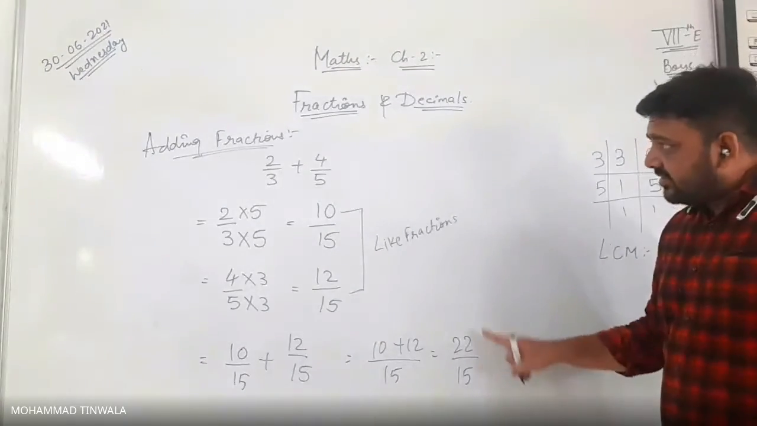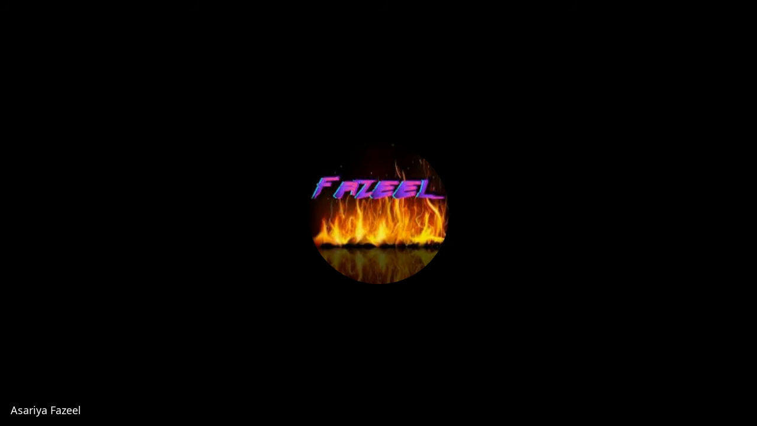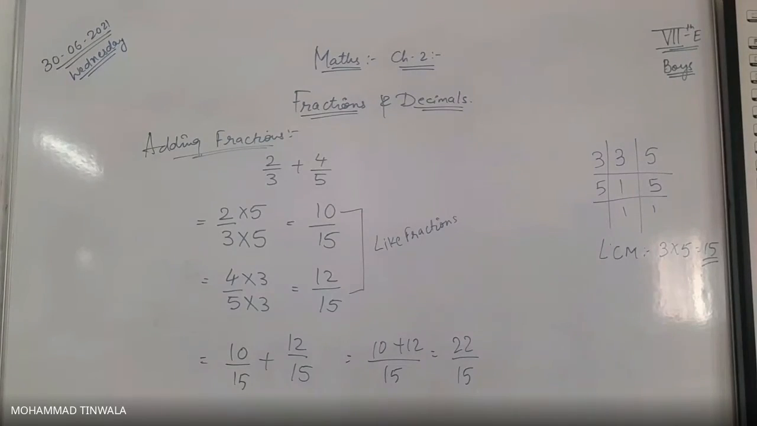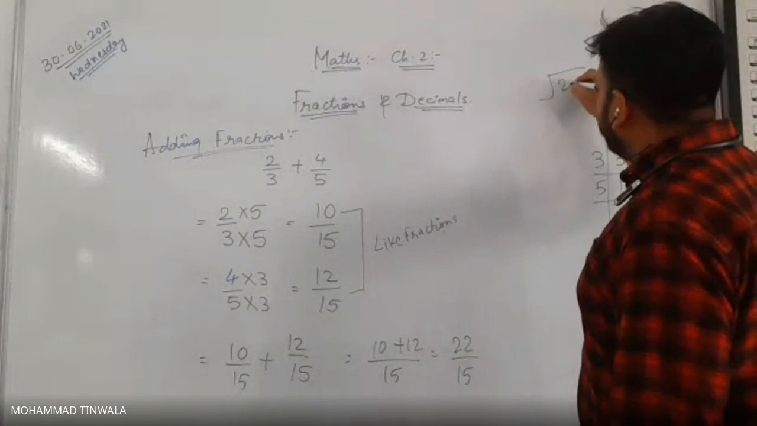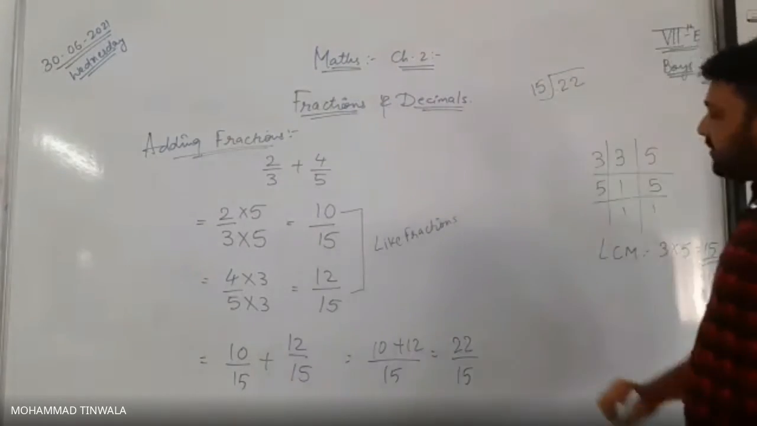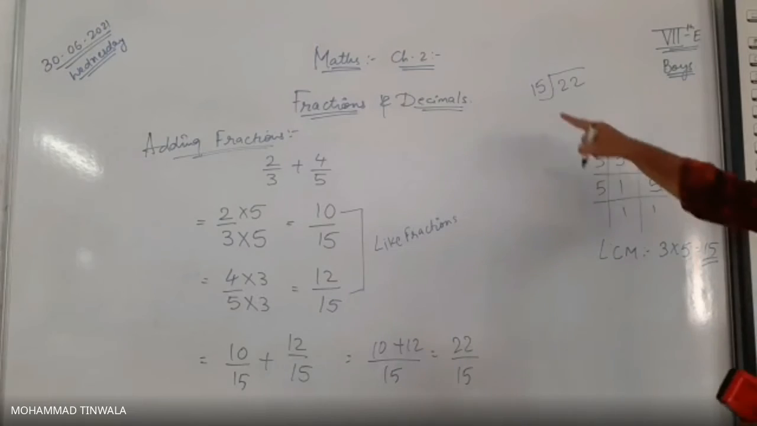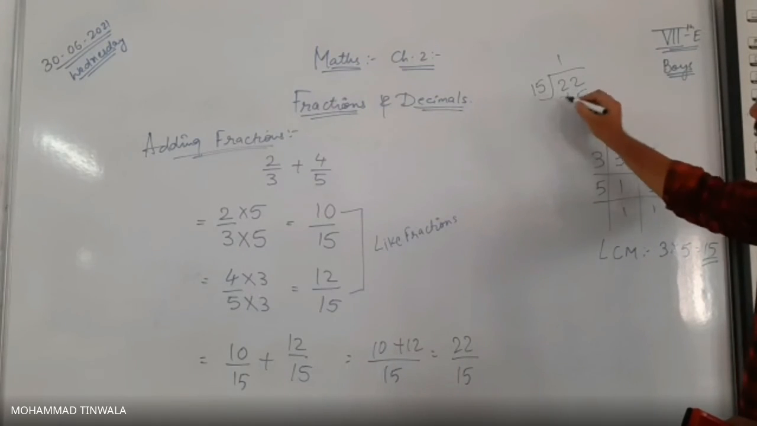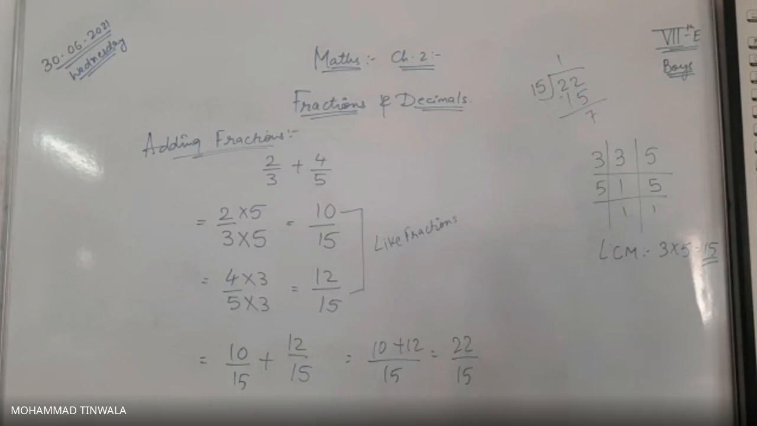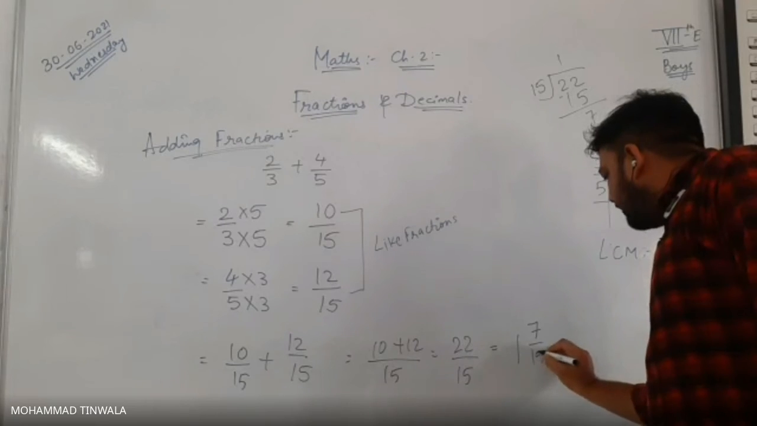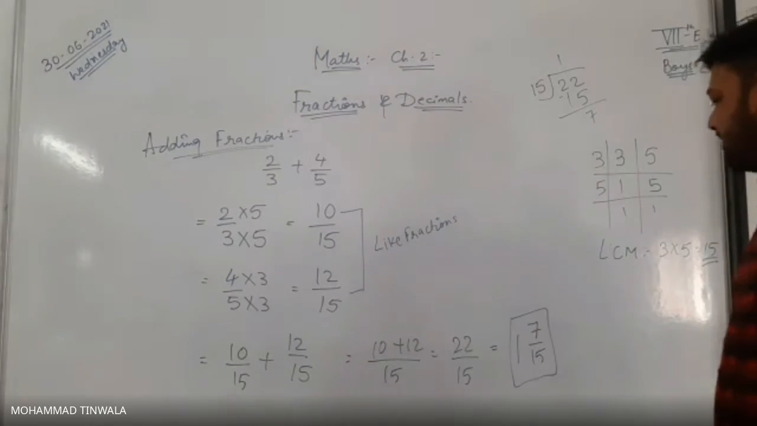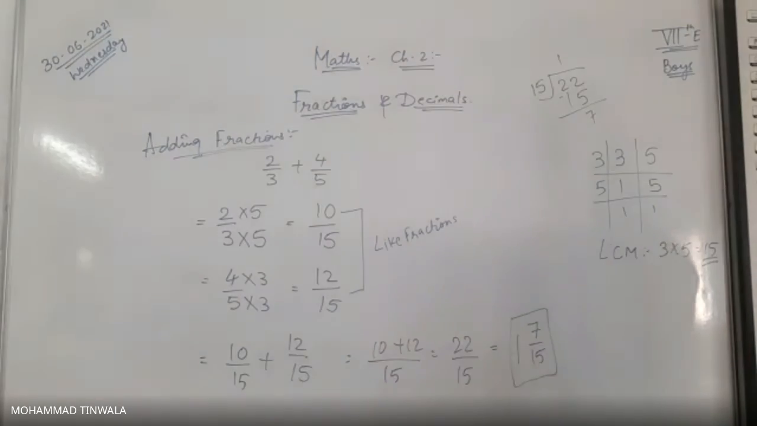Now, can you check this? Is this a proper fraction or improper fraction? Improper fraction. So we cannot put an improper fraction in the answer. Our responsibility is to convert this into a mixed fraction. Is that clear? So 15 ones are 15. 7 is remainder. So one integer 7 upon 15 is our answer. What is our answer? One integer 7 upon 15.